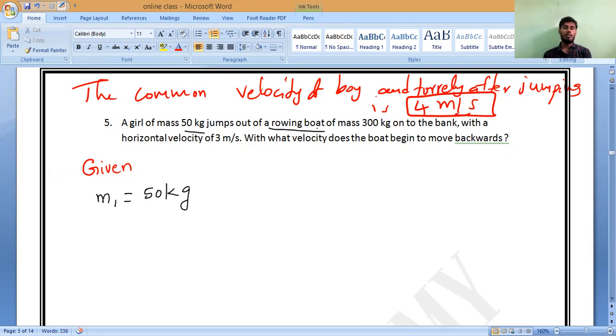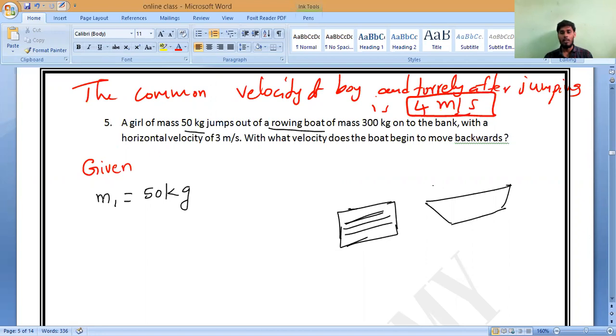So a girl of mass 50 kg jumps out from a rowing boat. In the diagram, if you have to draw, this is the boat and this is the sea bed or river bed. Now one girl jumps. One leg will go forward, which means another leg will go backward, correct or not? That is what we have studied: Newton's law of motion. Have you remembered?